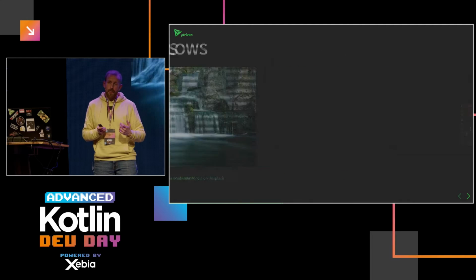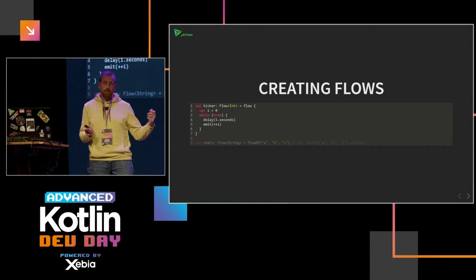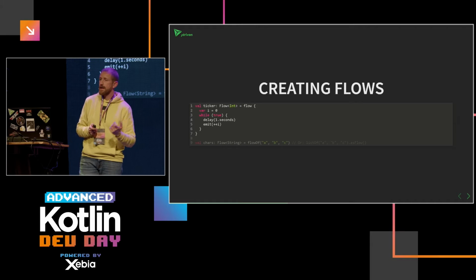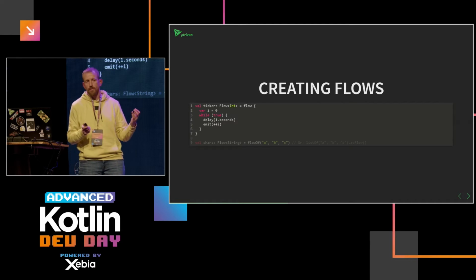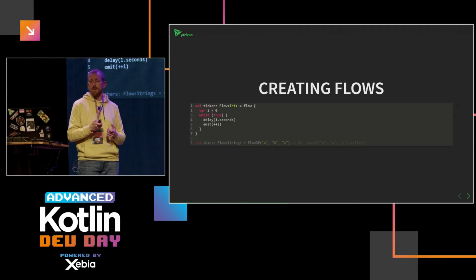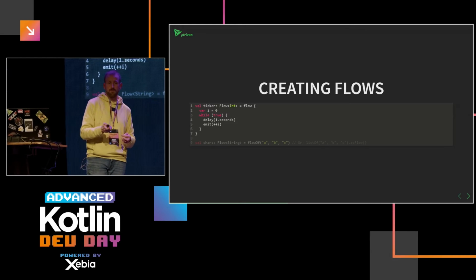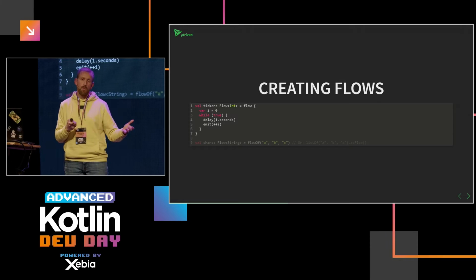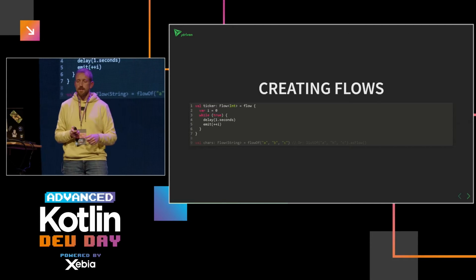So how do you create a flow? It's kind of like creating a sequence. I don't know if people have ever used the sequence builder, but that means declaring a code block with a sequence builder, saying I have a piece of code that yields items on the sequence. For the flow, it's basically the same, but you can also call delays and have more suspending capabilities than in a sequence.